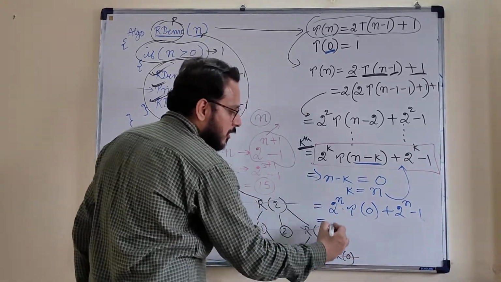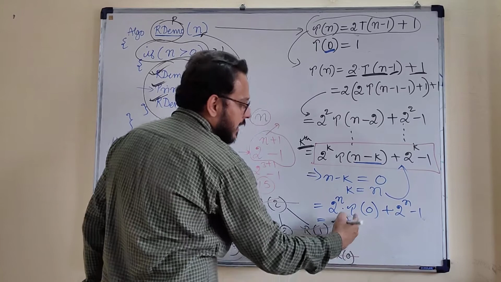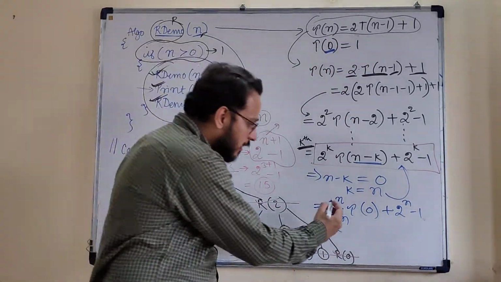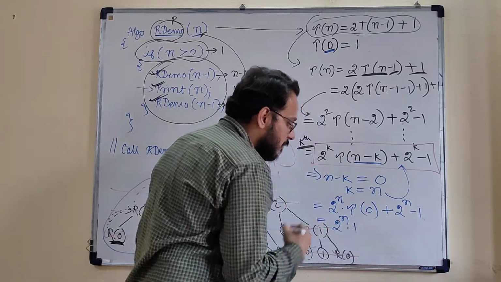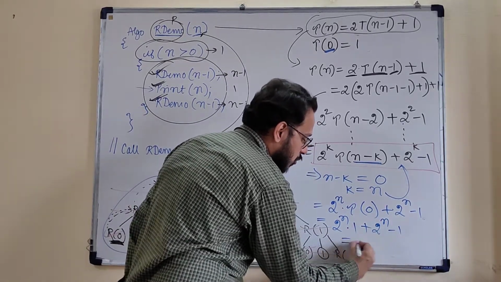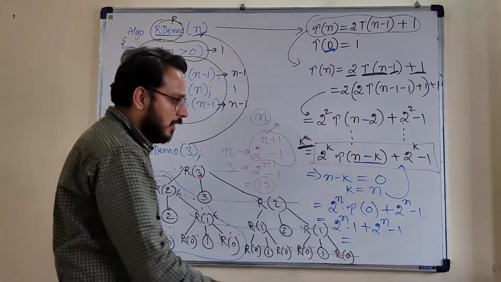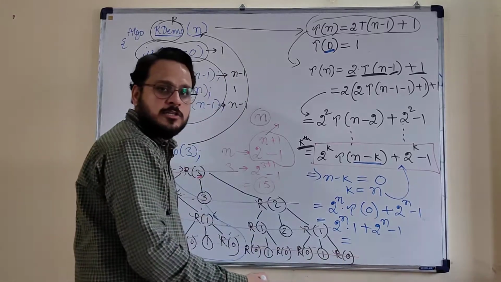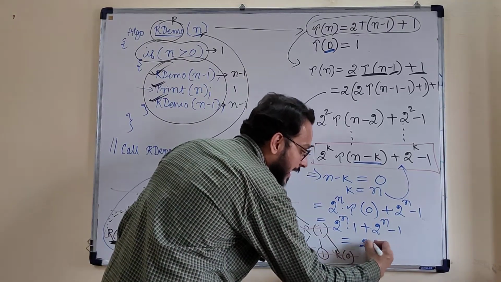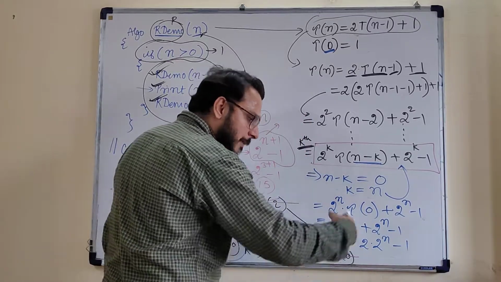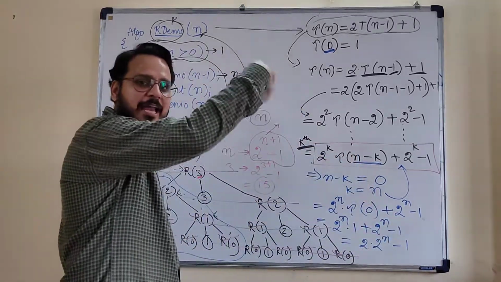Now this will evaluate as 2 to the power of n. T(0) is evaluated as 1, so multiplied by 1, plus 2 to the power of n minus 1. So the whole evaluation of the algorithm is 2 to the power of n plus 2 to the power of n minus 1. This will be evaluated to 2 times 2 to the power of n minus 1, so by default it is 2 to the power of n plus 1 minus 1.